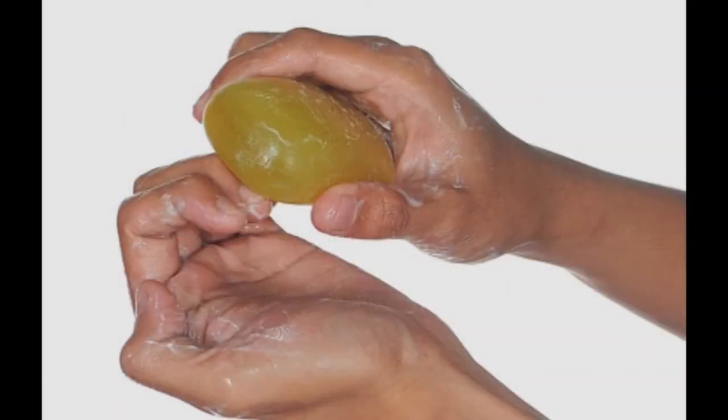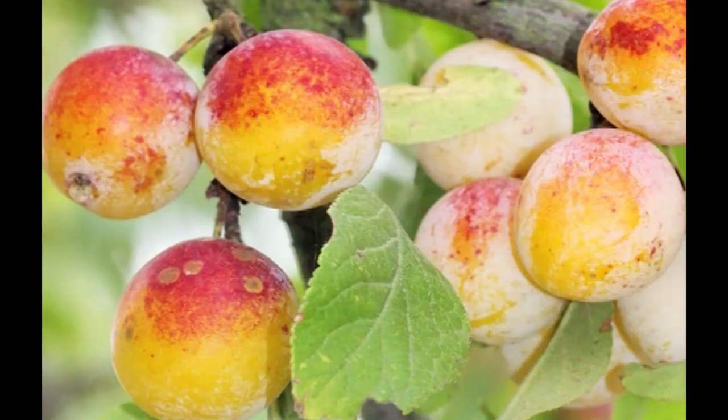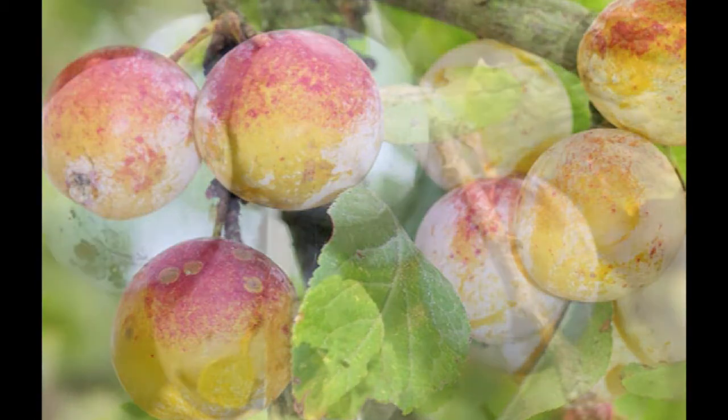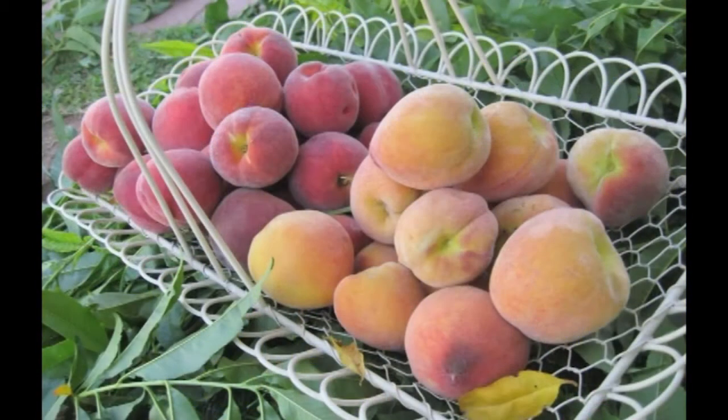the nails trimmed, etc. Fruits and vegetables should be washed thoroughly because they are going to be eaten raw, and since they are not subjected to heat treatment, organisms can thrive in these fruits and vegetables, and since they are eaten raw, it can lead to food poisoning or foodborne infection. Therefore, it's very important to keep food safe from bacteria.